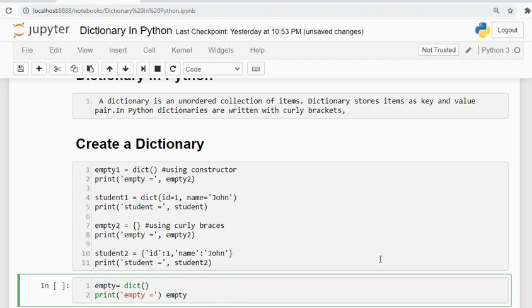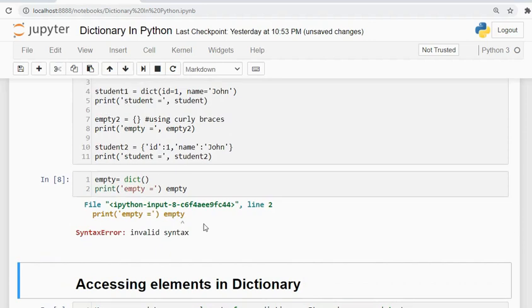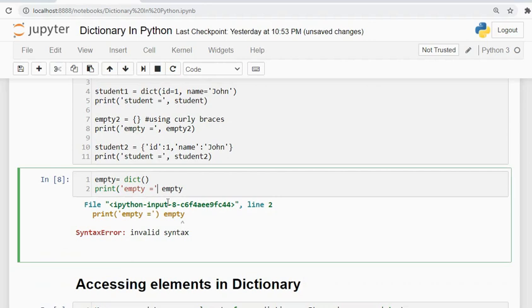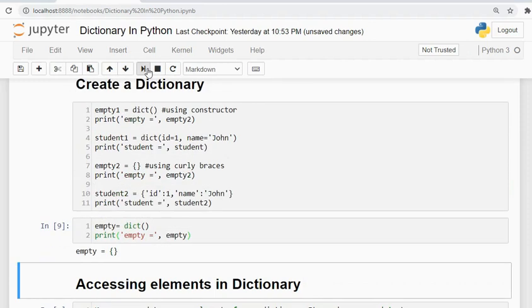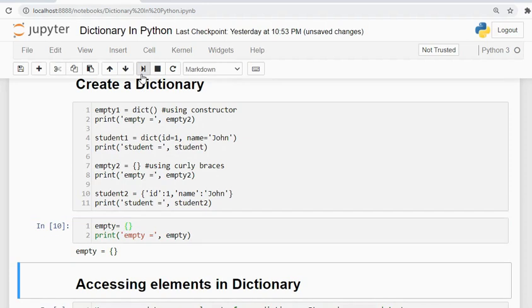Now if I run this, it will show me an empty dictionary. So this is showing me an empty dictionary. Similarly, I can use curly braces and it will also show an empty dictionary.